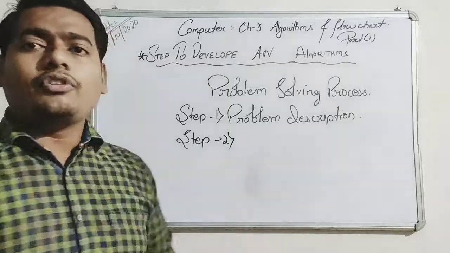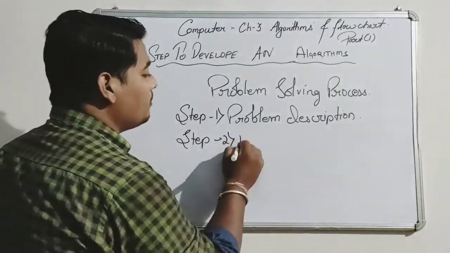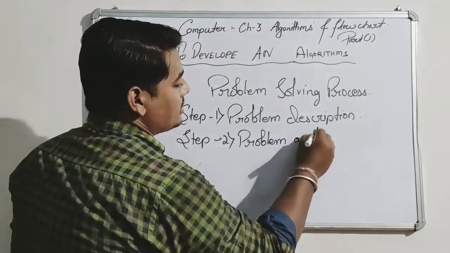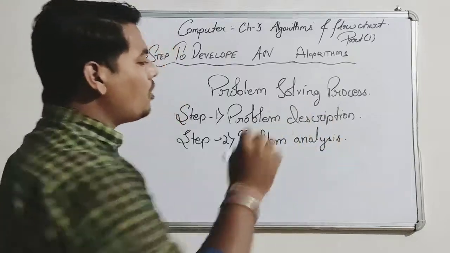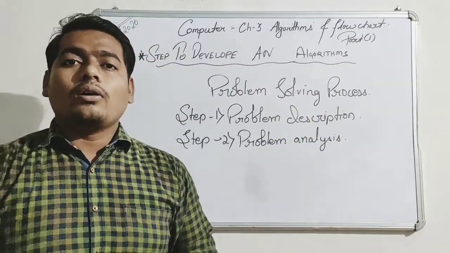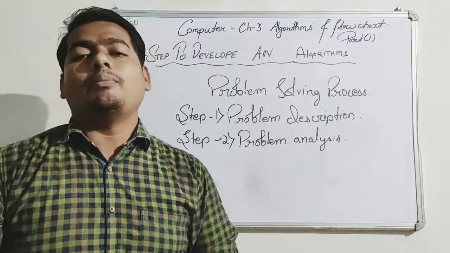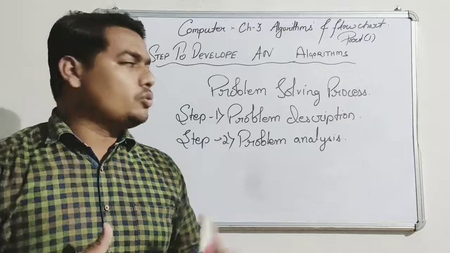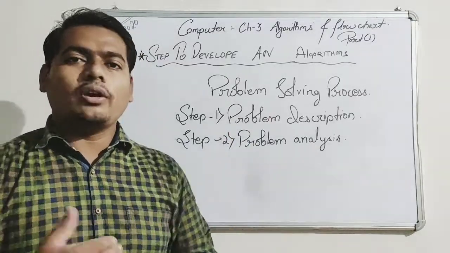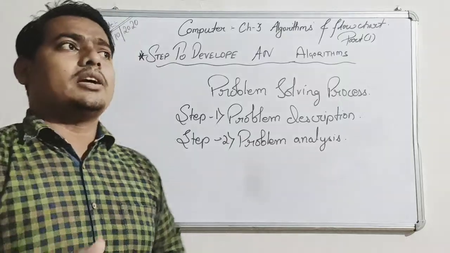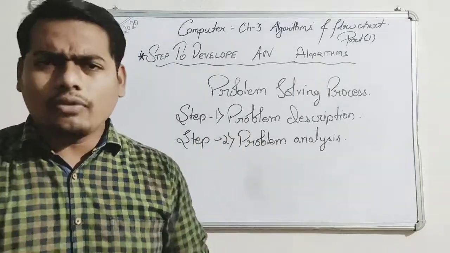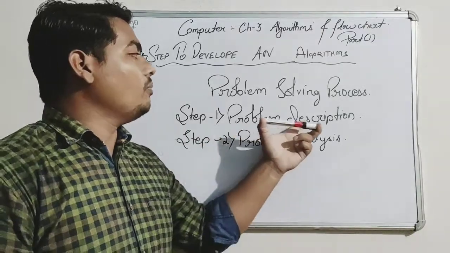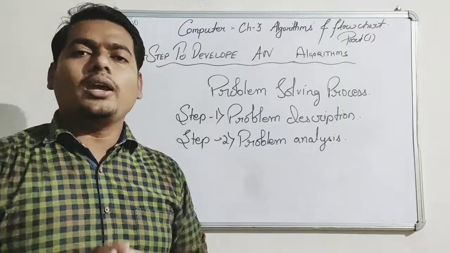Now step 2. What do we do after problem description? After problem description, we do problem analysis. What is problem analysis? Now you see what you can do with the problem. Is everything given in the problem? Means what you need to solve a problem. You have already described which type of problem this is. For example, this is a problem of making tea. You want to make tea, so the description is over. I have to make tea.